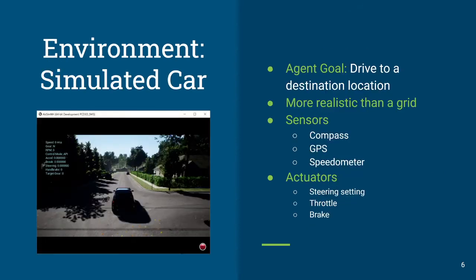For the car, similar to the grid agent, we've given the car the goal of driving to a destination location. We think this is a more realistic environment than a grid. And for sensors, we've given it a compass, a GPS, and a speedometer, and it can set its steering wheel setting, and it controls a throttle and a brake.